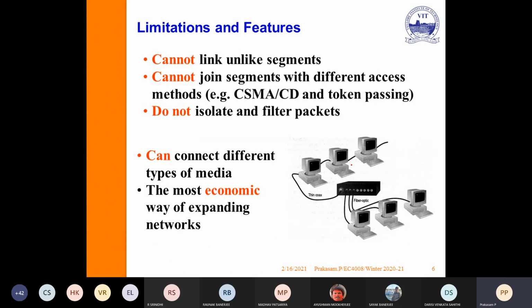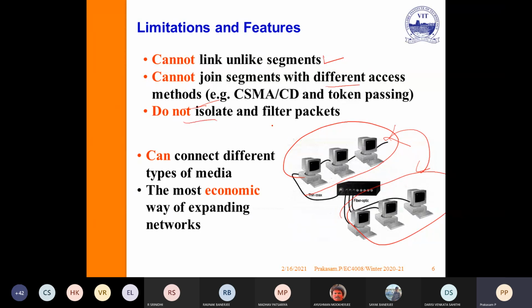The limitations and the features: it cannot link unlike segments because it does not have any intelligence. So the two networks should be similar networks. If it is an unlike or non-similar network, you cannot join or link using either a repeater or a hub. So it cannot join segments with different access methods. For example, one is using token ring and the next is CSMA/CD. If there are two different access methods, you cannot join them using a repeater or hub.